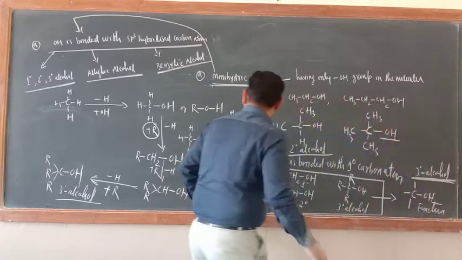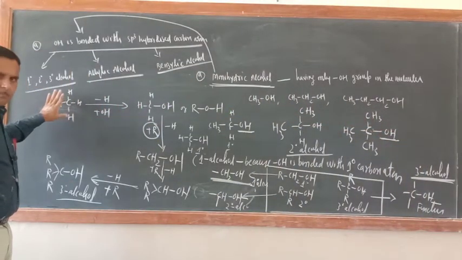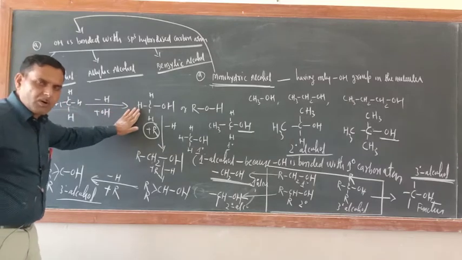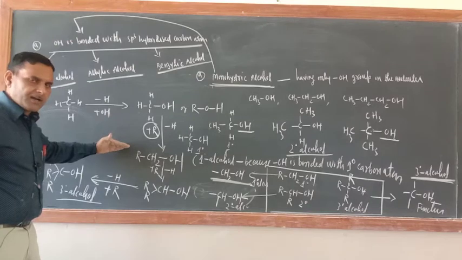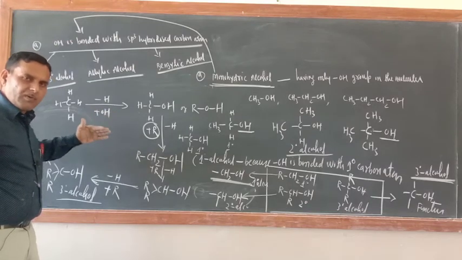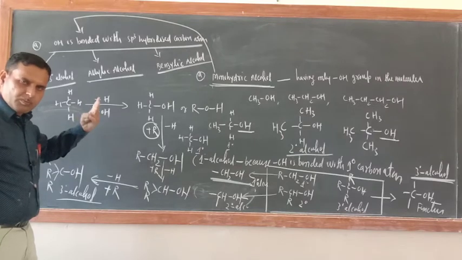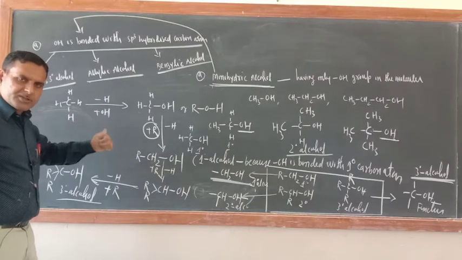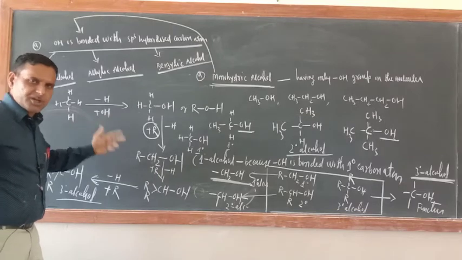So I hope that with the help of this example, just see, you convert methane into methyl alcohol and keep replacing one hydrogen with the help of R. So you will get 1 degree, 2 degree, 3 degree alcohol: RCH2OH 1 degree, RRCHOH 2 degree, RRRCOH 3 degree alcohol.